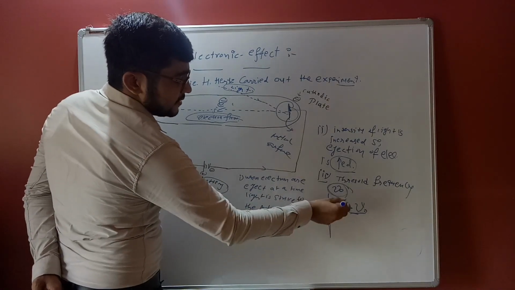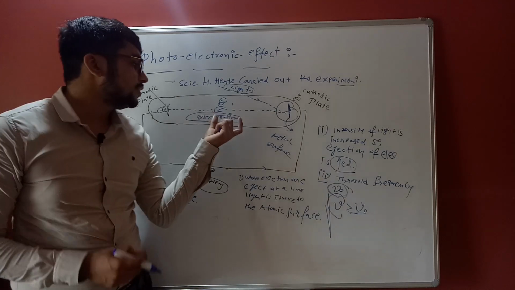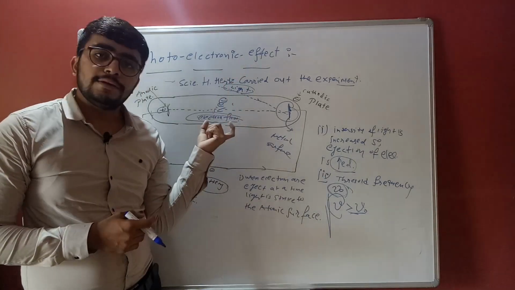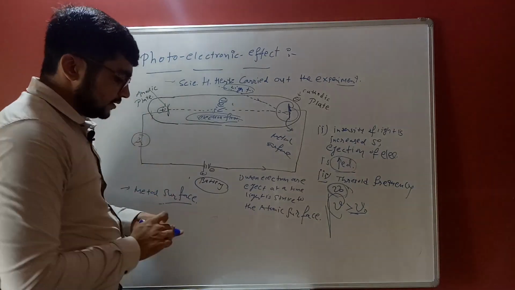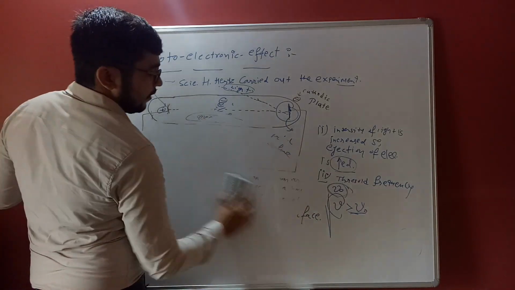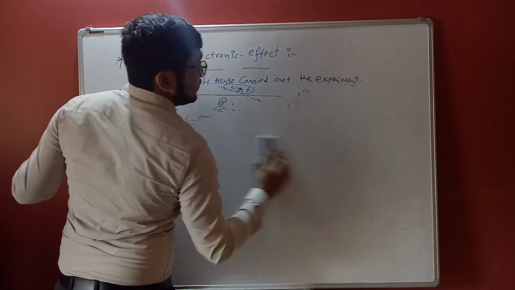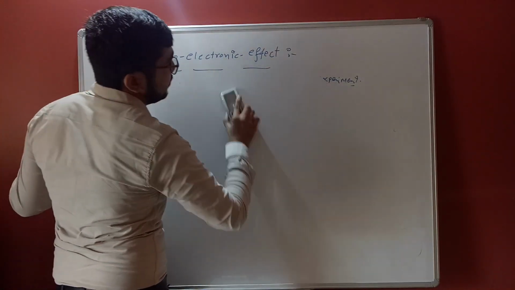When frequency is greater than the threshold frequency mu 0, only then is the photoelectric effect possible. So these three conditions are from the scientist H. Hertz about the photoelectric effect.